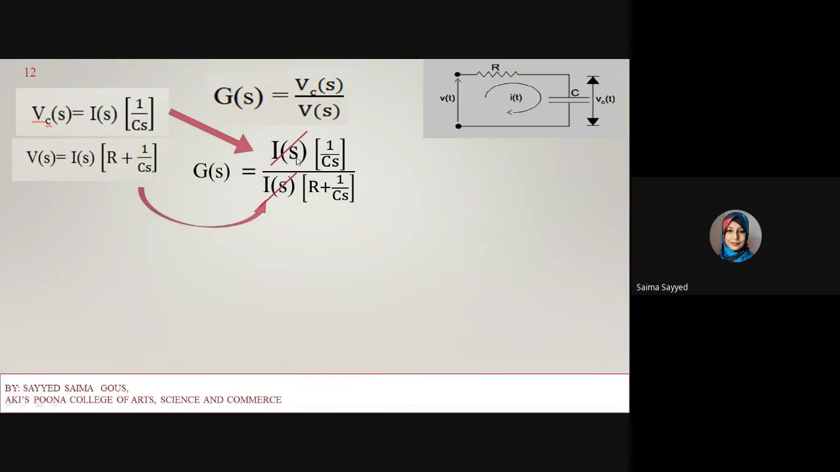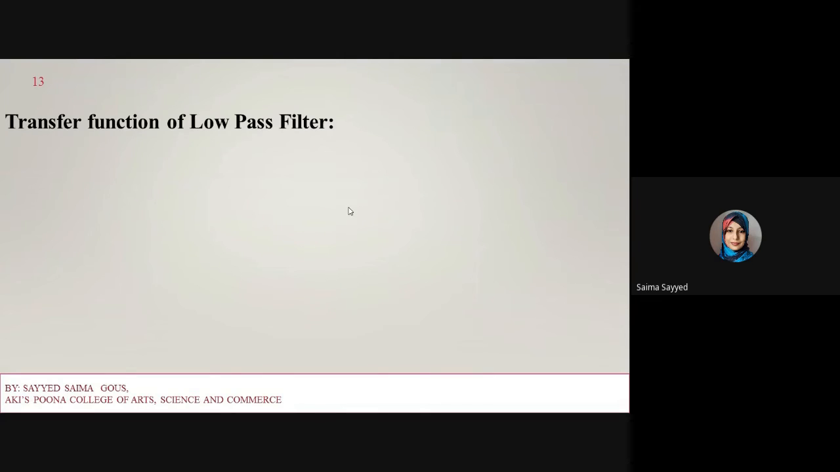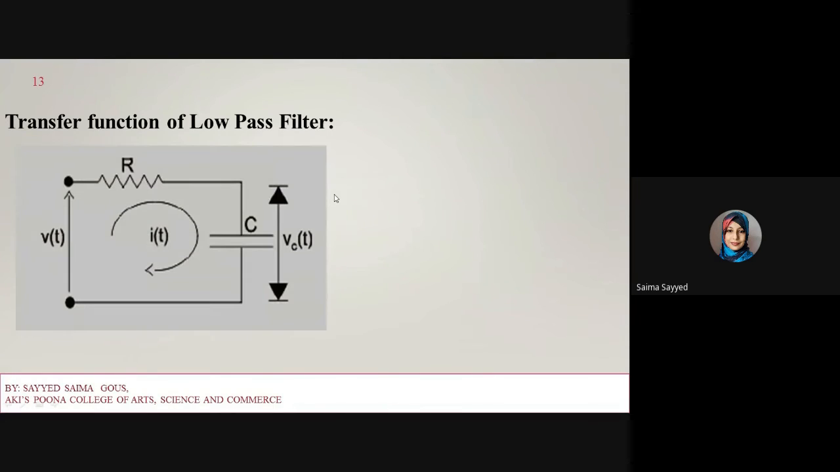Now I(s) gets canceled, and solving the denominator, it will become 1 upon Cs whole divided by RCs plus 1 upon Cs. Here again Cs gets canceled, so it will become 1 upon RCs plus 1. So this is my transfer function of the low pass filter, which is given by G(s) is equal to 1 upon RCs plus 1.